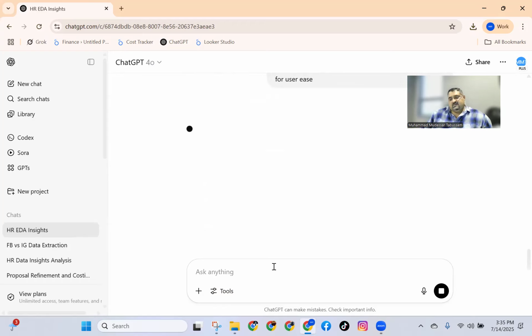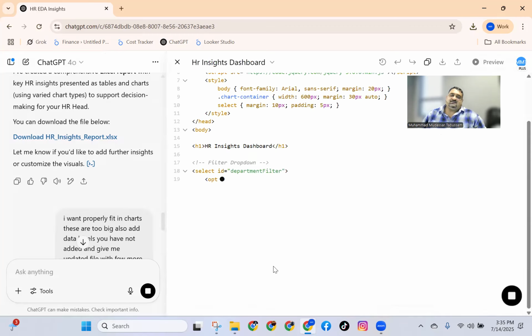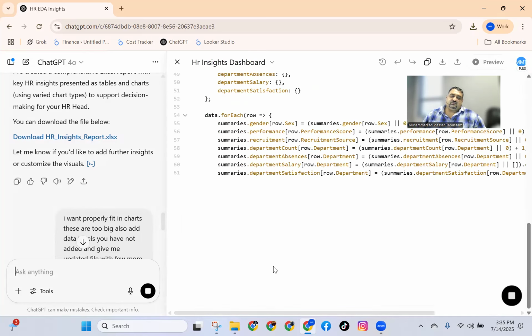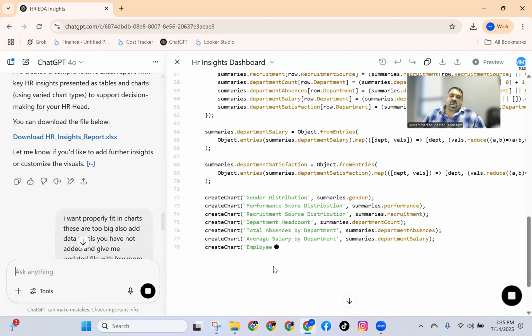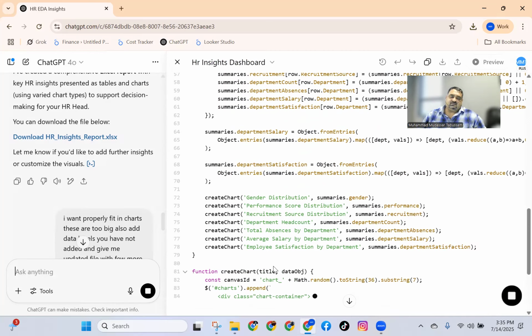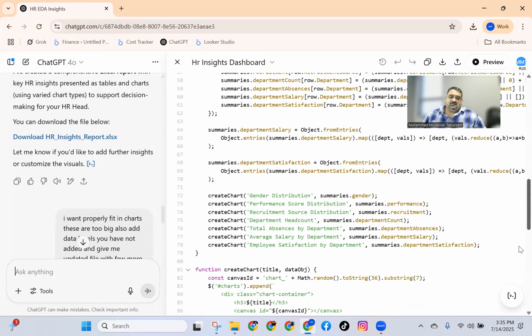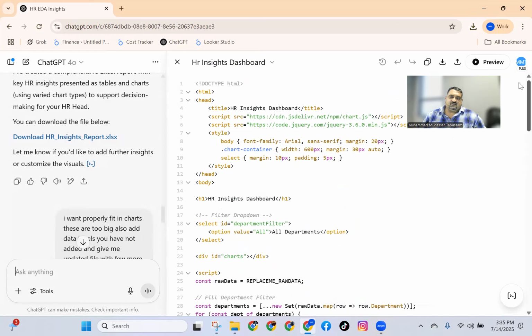See what happens. So what I am trying to tell you in this video is that if you know what AI is and you know how to use it, you don't have to do anything. See, this is all HTML code that ChatGPT is writing for me. I don't need to understand what it is doing. I need to understand what I want actually. That's it. If I know what I want, I can get it done. If I don't know what I want, I cannot get it done.